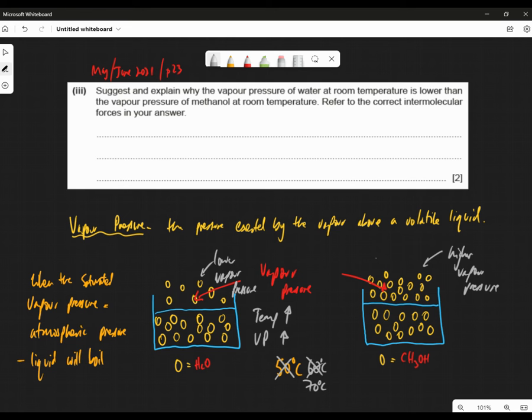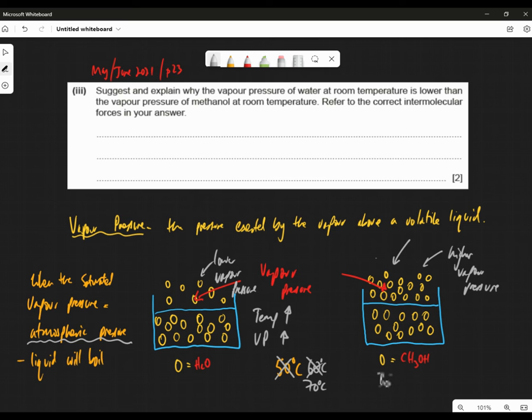But which one do you think will reach atmospheric pressure first? Well, it's obviously going to be this one because it's already got a head start, as it were. The vapor pressure above the methanol is already higher than the water. So if you heat them both up, the methanol vapor pressure will reach atmospheric pressure before the water vapor pressure reaches atmospheric pressure. So which one will boil first?